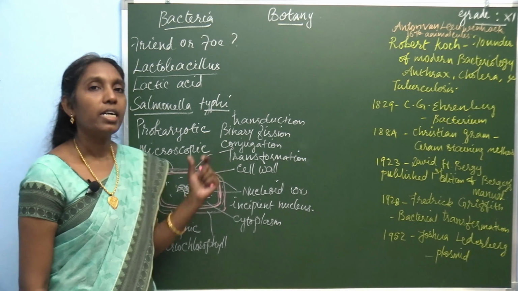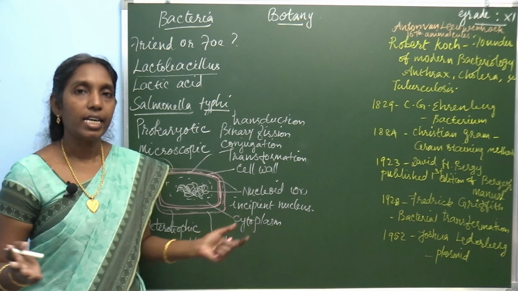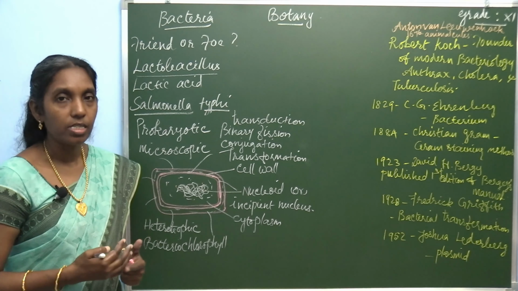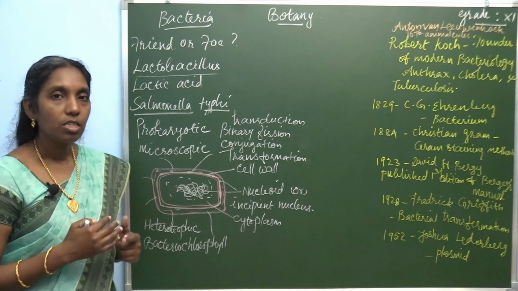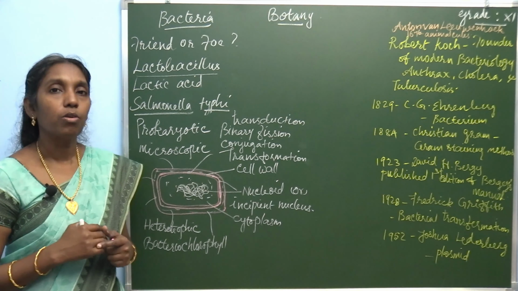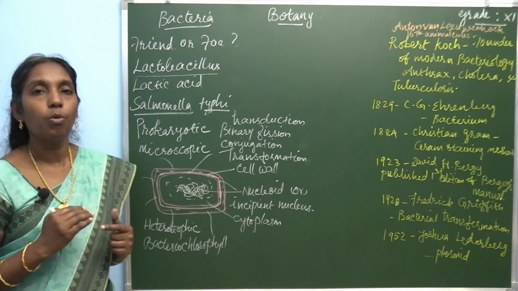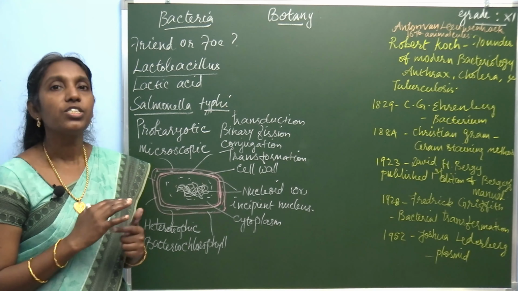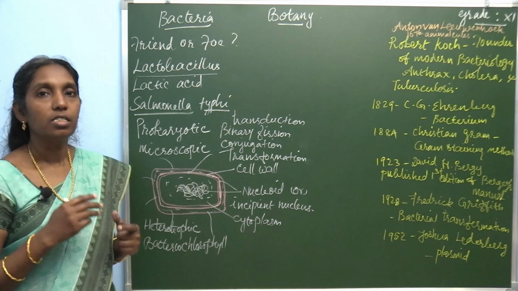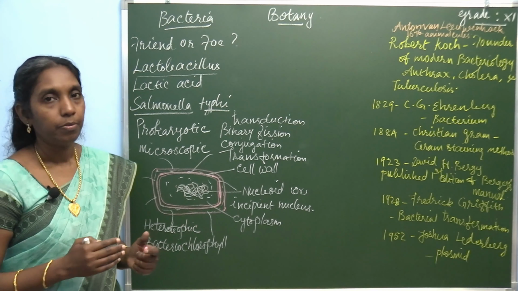Now, bacteria have different classifications based on size and shape as well as flagellation. Here we are going to study two classifications. One is based on shape. Based on the shape of bacteria, there are different types.